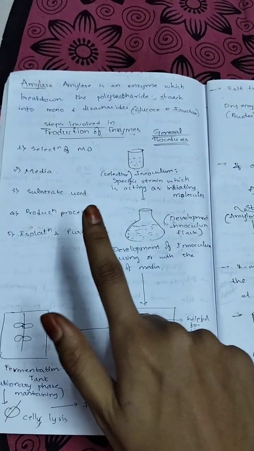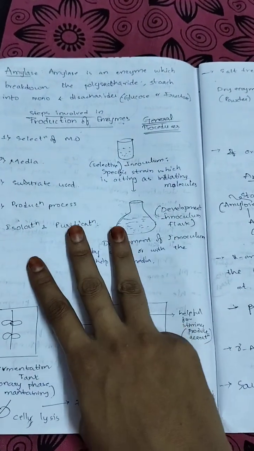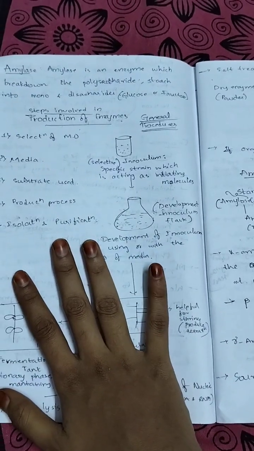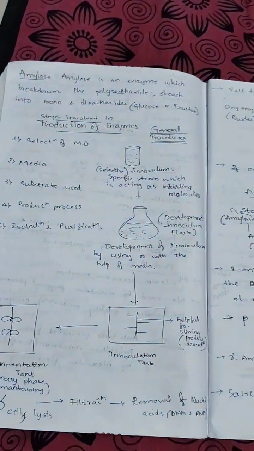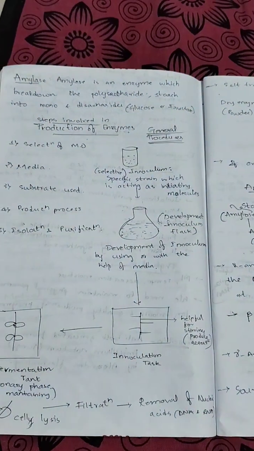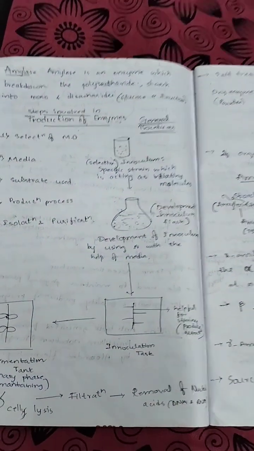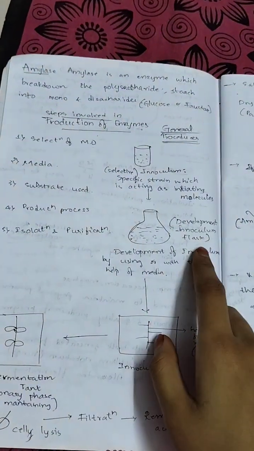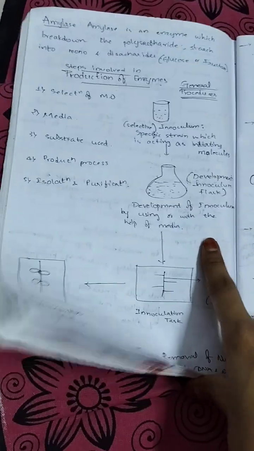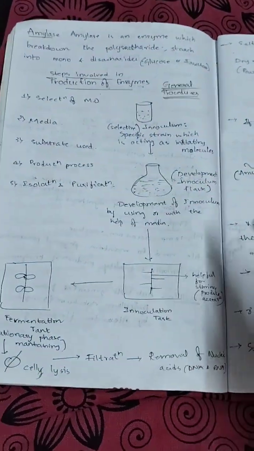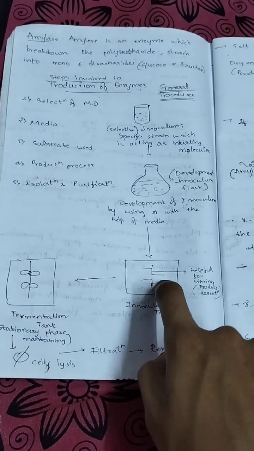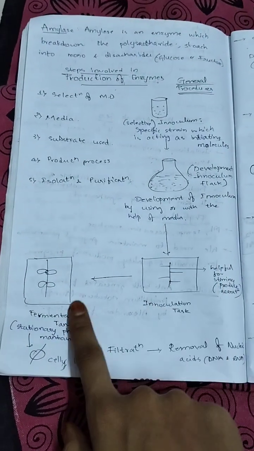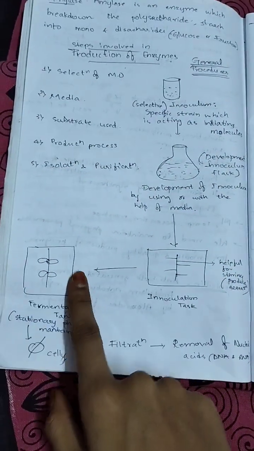Selection of microorganism, media, substrate used, production process, and then isolation and purification. The general procedures involved in the production of enzyme are: firstly, a specific strain which acts as the initiating molecule is selected, and then the inoculum is developed in a flask with the help of media. Then it is transferred to the inoculation tank. Stirring is there, which gives aeration, and then it is transferred to the fermentation tank.